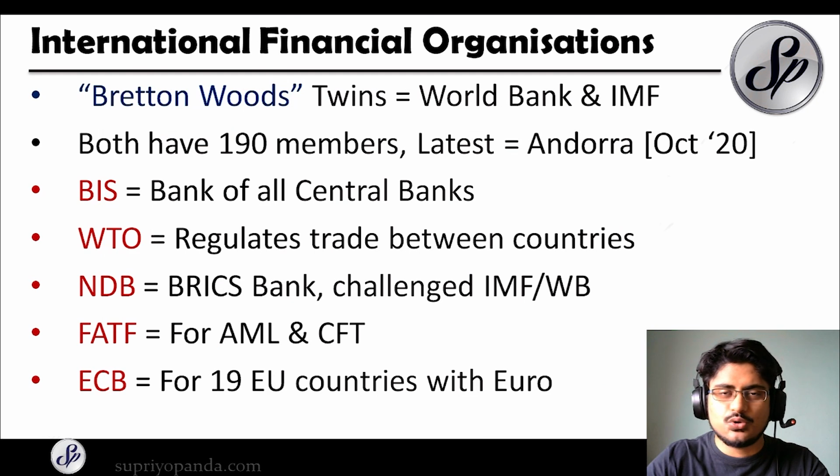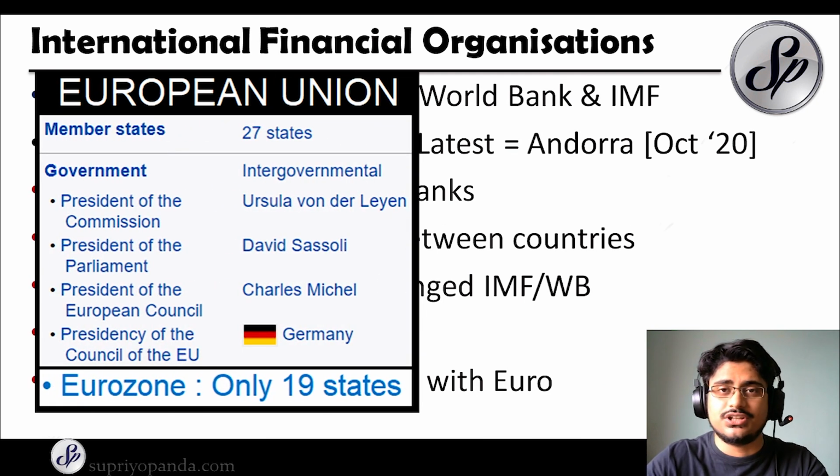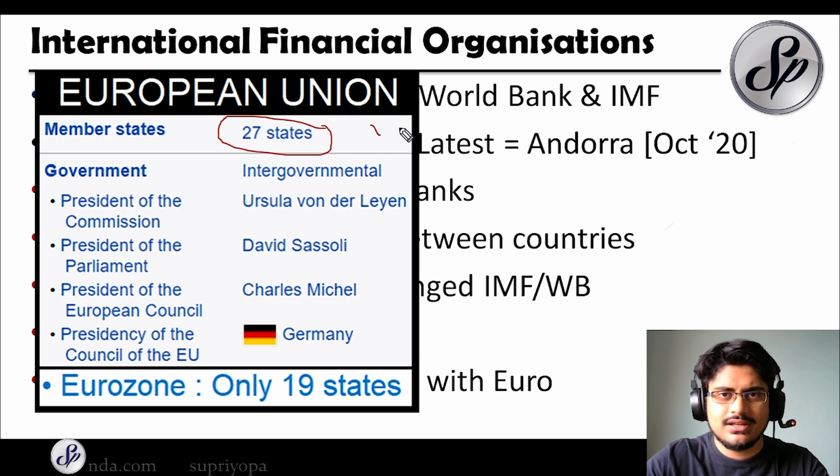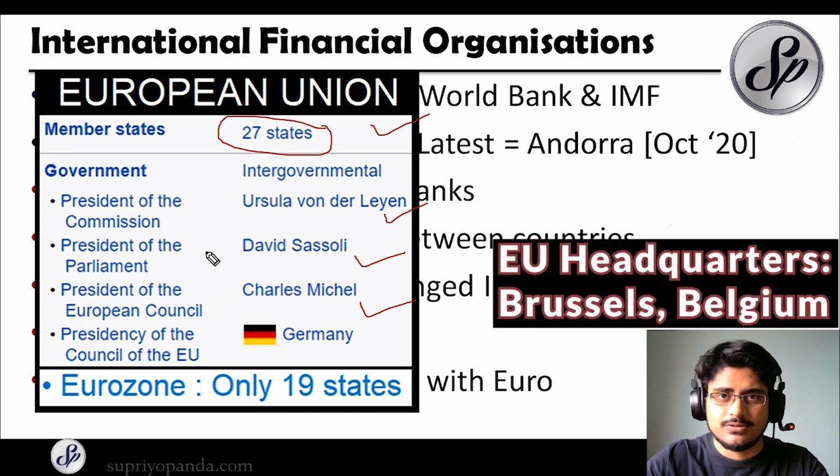And now you also have to remember this thing about the European Union. So the European Union is very important. There are 27 member states of the European Union. So 27 countries make it up, and there are 3 presidents actually, not 1 president. The president of the Commission is Ursula von der Leyen, the president of the Parliament is David Sassoli, and the president of the European Council is Charles Michel. And these 3 presidents actually run the European Union, which is headquartered in Brussels, Belgium. So remember that as well.